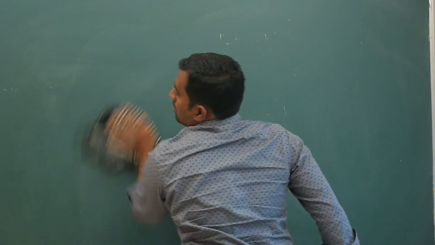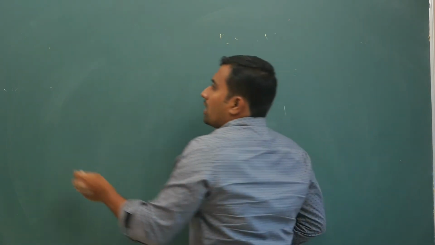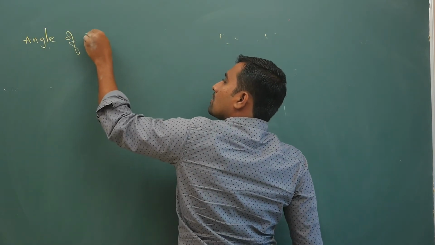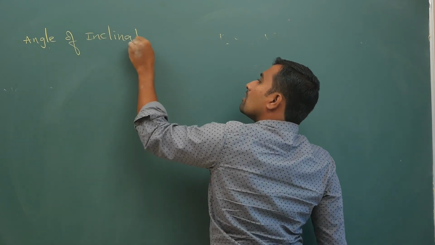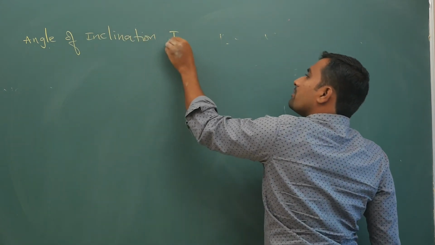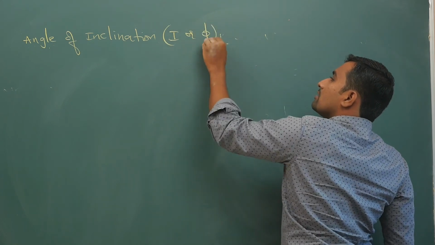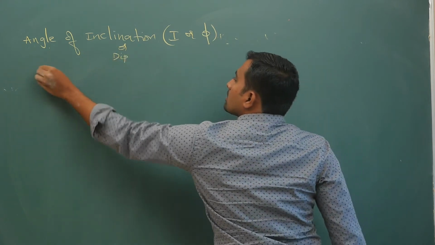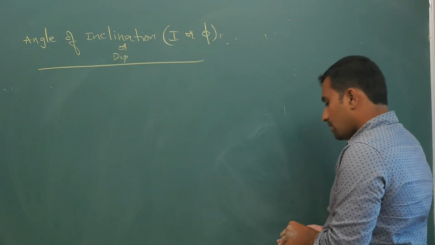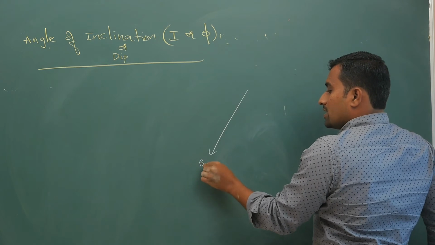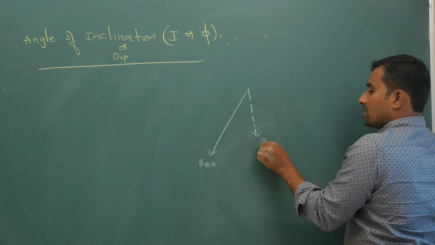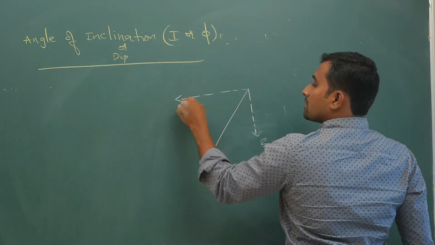So, moral of the story is, your angle of inclination is represented by the symbol I or phi, or it is also called dip. At a general point B resultant is this way, which we resolve like this for our convenience.